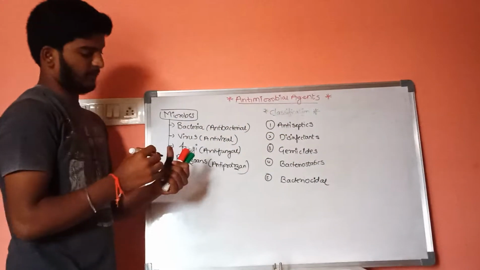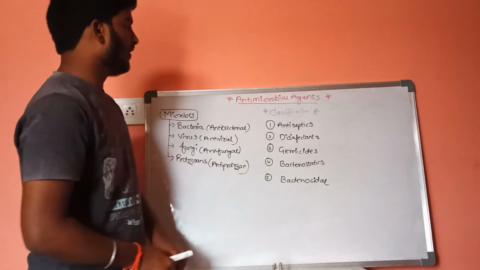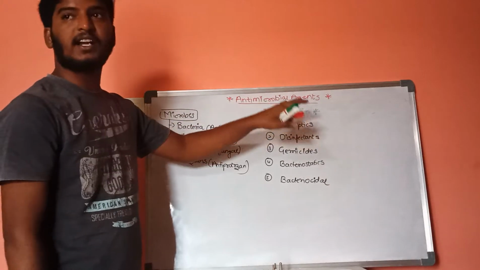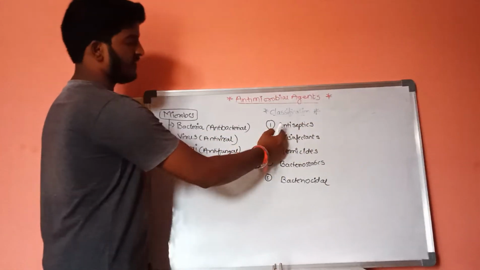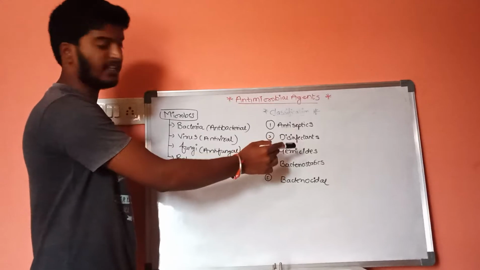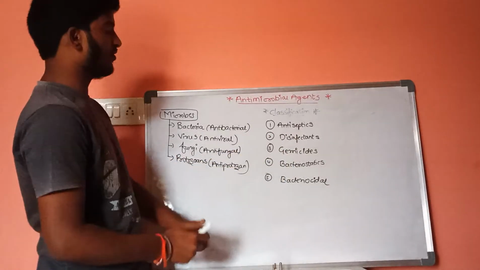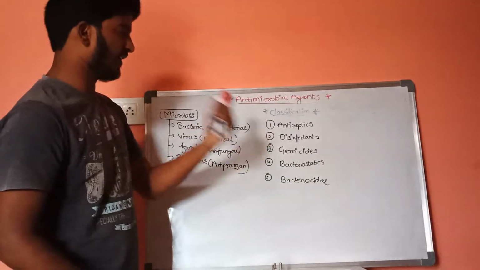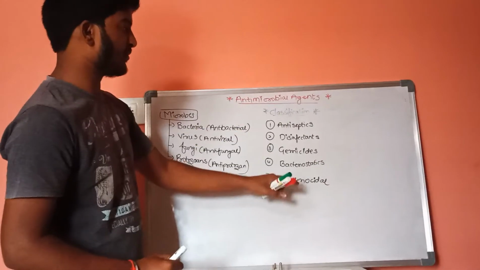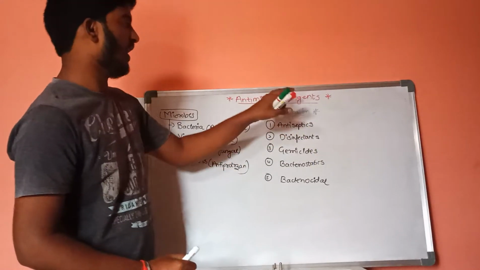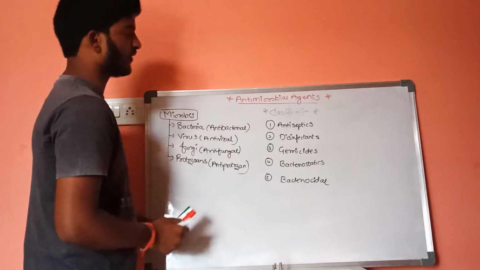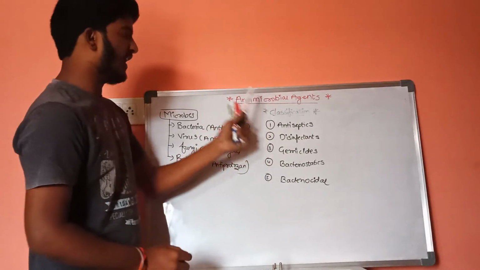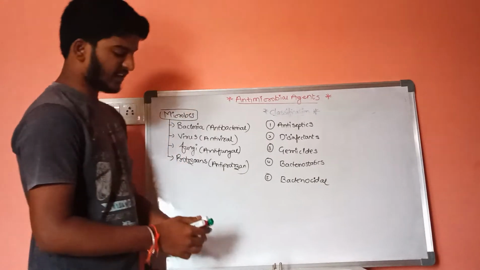Bacteriostatics and bactericidal. These antimicrobial drugs are classified into 5 different types: first one is antiseptics, second one is disinfectants, third one is germicides, fourth one is bacteriostatics, and fifth one is bactericidal. These are the 5 different types of antimicrobial drugs included in antimicrobial agents.